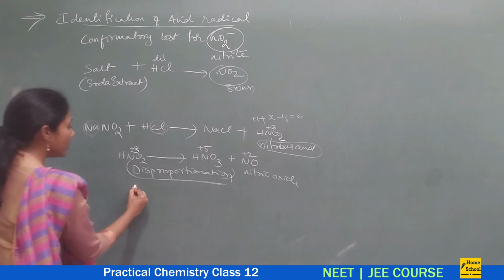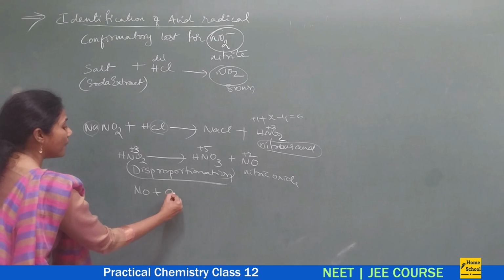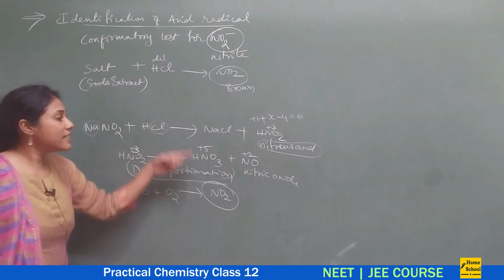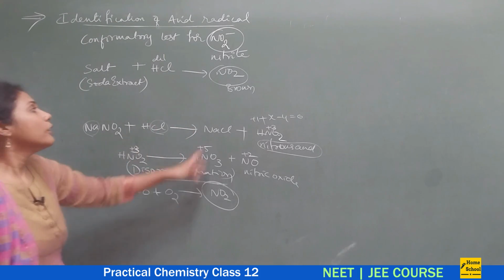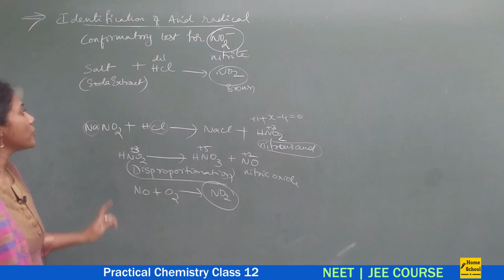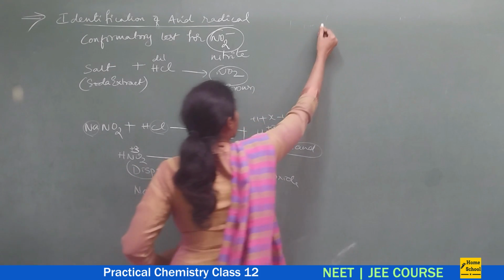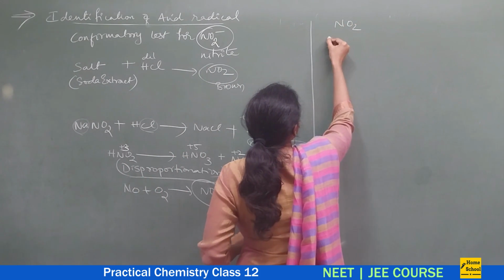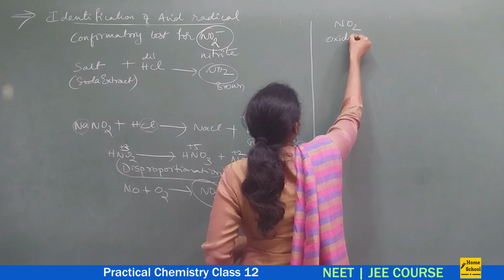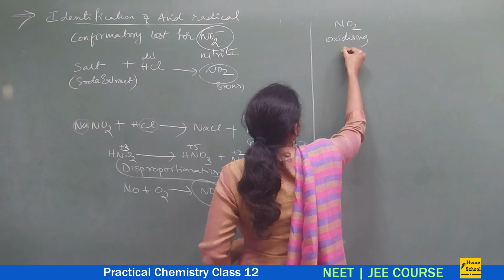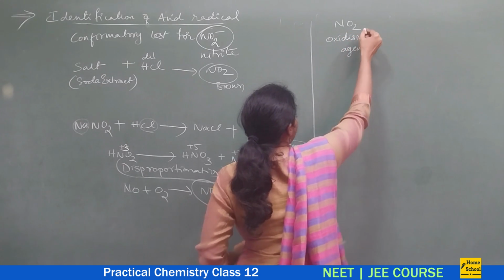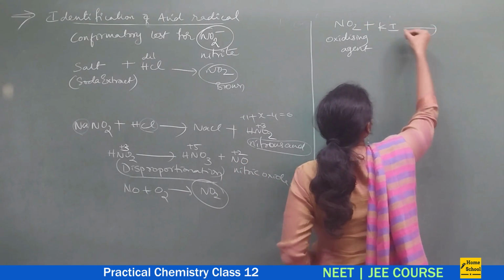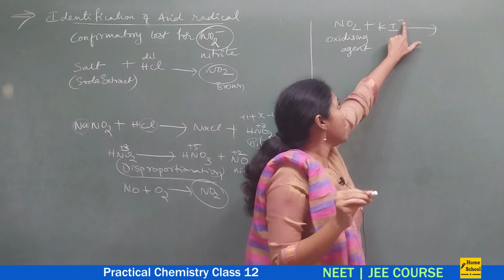Now this NO is there, no? It would combine with oxygen to form NO2. This is how this much process has happened to get this NO2. Now this NO2 is the best oxidizing agent. The moment you add this to KI, in KI, I is there as I minus.